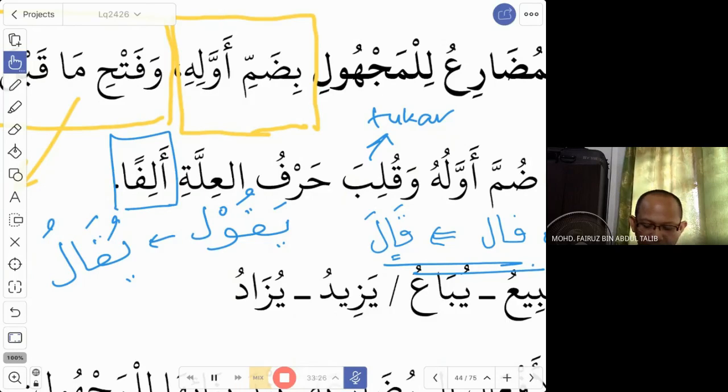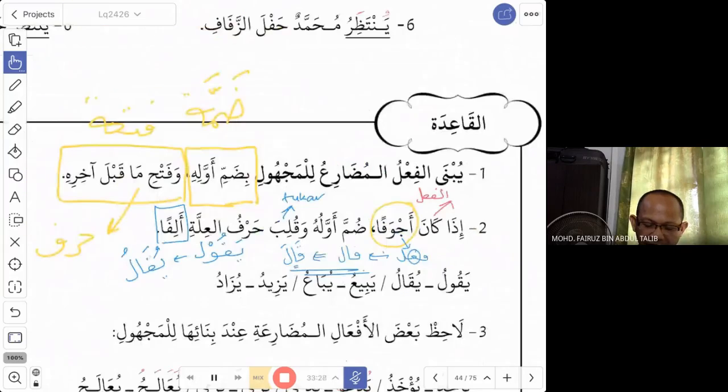Yuqalu. Okay, so this is for the fi'il mu'tal, ajwaf in the middle. Yaqulu, yuqalu. Change it to alif. For example, yaqulu becomes yuqalu. Yabi'u, yuba'u, the ya is changed to alif. Yabi'u, sell; is sold. Yazidu, another fi'il. Yazidu means add.